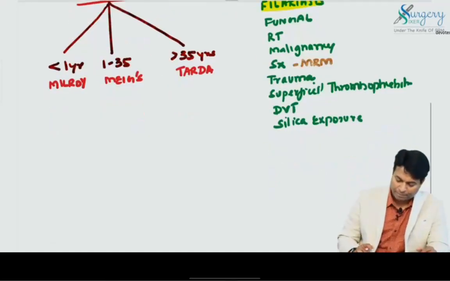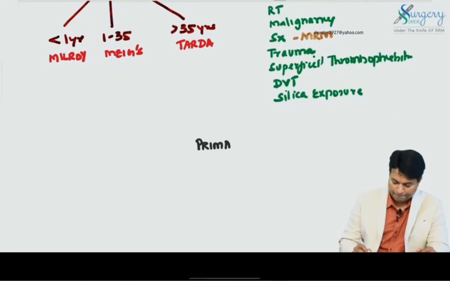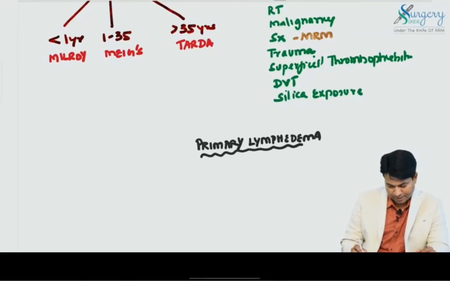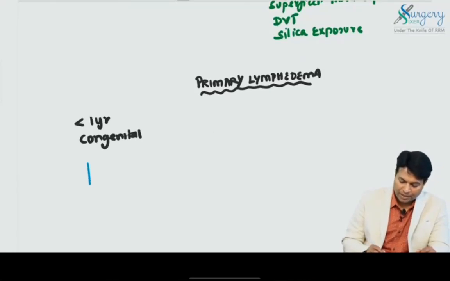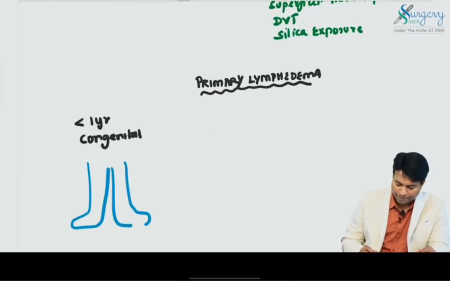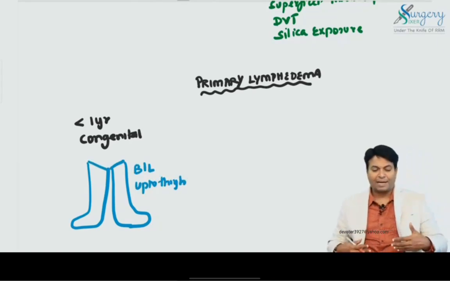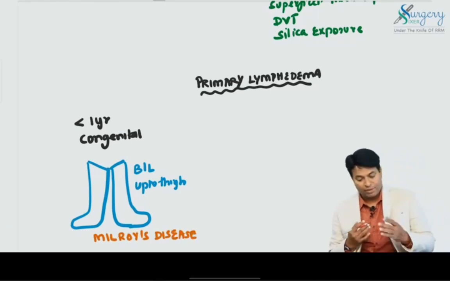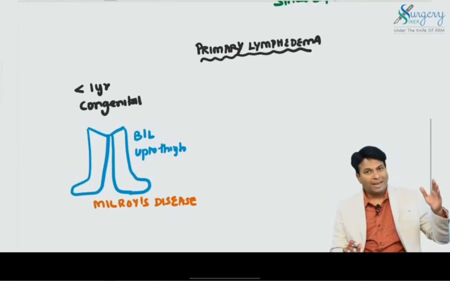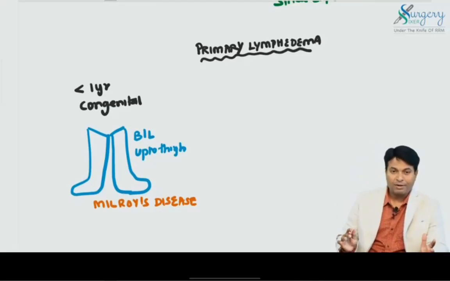Congenital or primary lymphedema has three types. In primary lymphedema there is no specific cause; you don't know the cause. When it happens in children less than 1 year, it is known as congenital. These babies usually have both lower limbs involved, bilaterally up to the thigh. This is known as Milroy's disease. It runs in Milroy's family, in which all the family members have this disease. It is bilateral full limb lymphedema in less than 1 year.